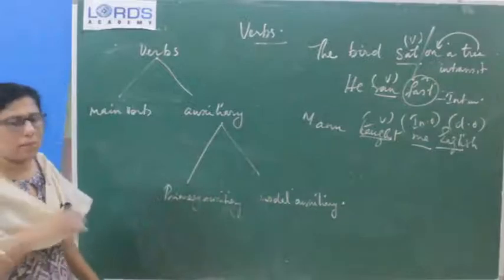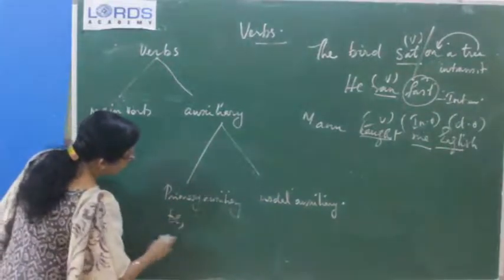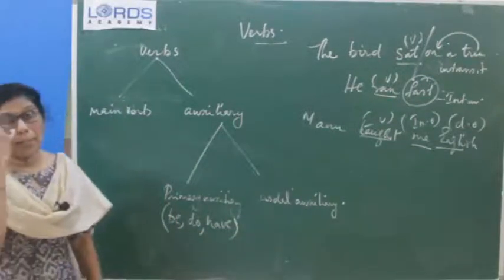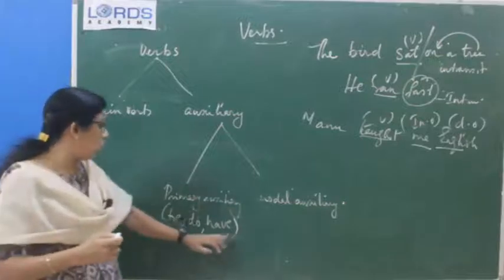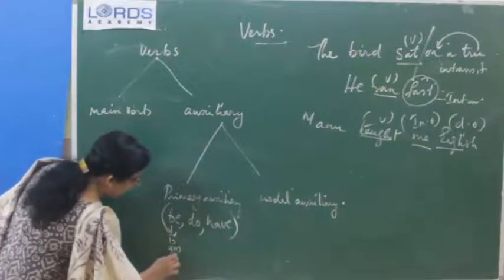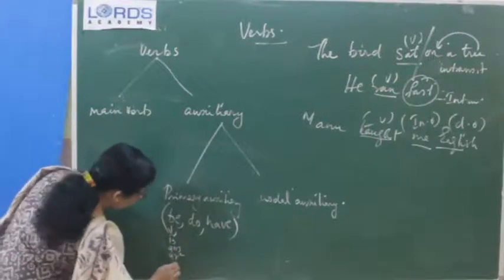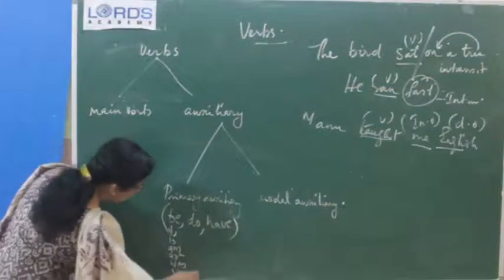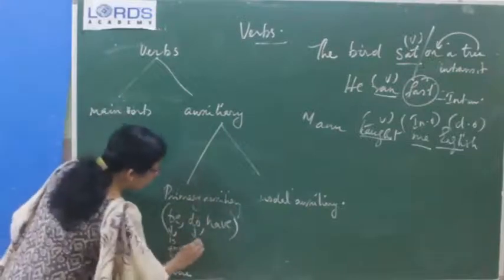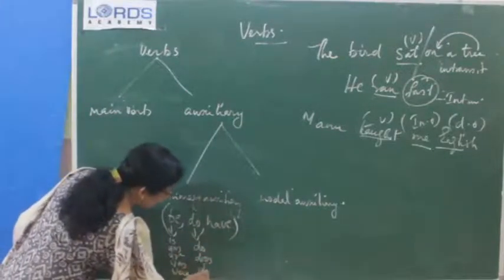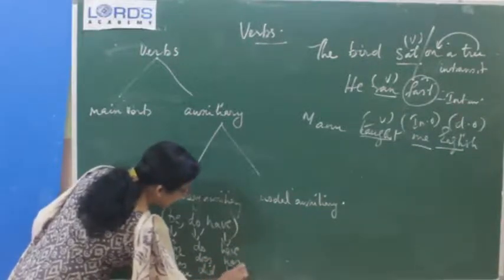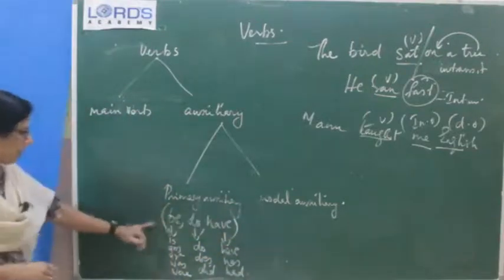So which are the primary auxiliaries? Primary auxiliaries are be, do and have. Only these three. And be means, which are the forms of be? Is, am, are, was and were. Okay, so these are the forms of be: is, am, are, was, were. Do means do, does and did. Have means have, has and had. So primary auxiliaries: be, do, have.